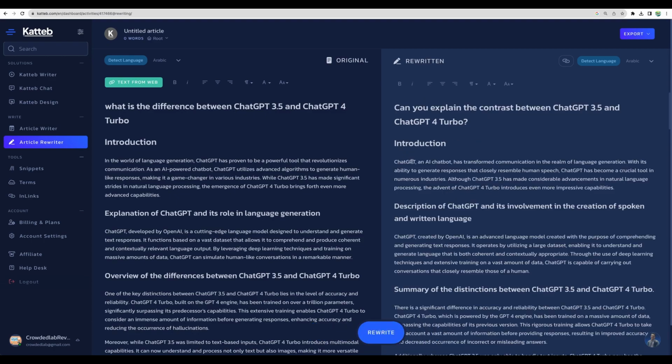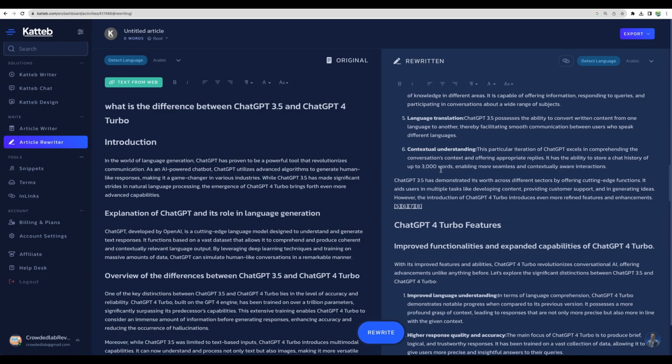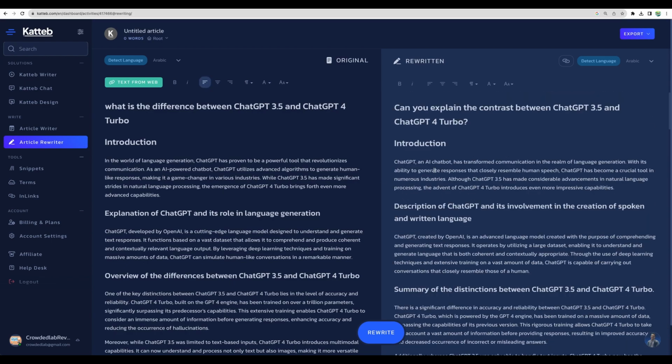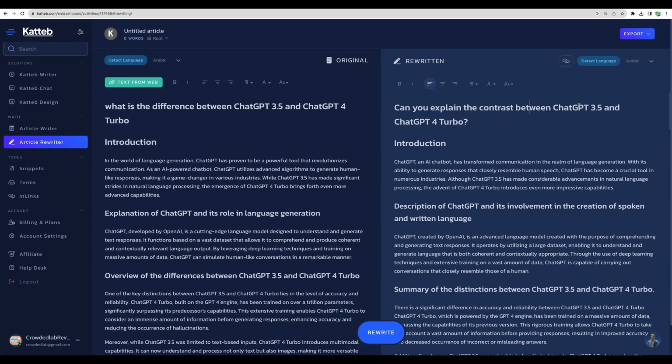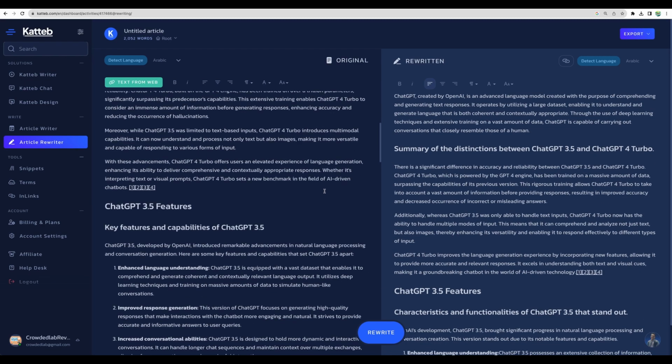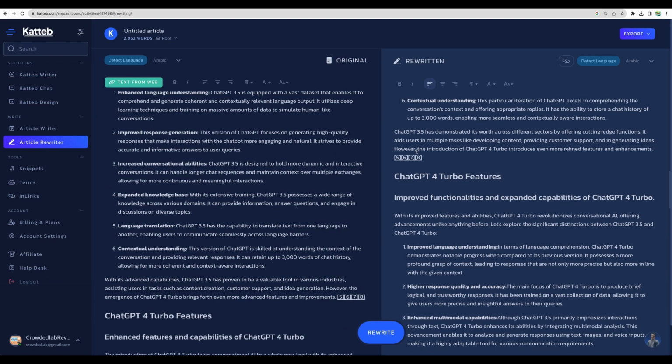All right, so here it is, our rewritten article to the right. So I believe if you switch to GPT-4, you maybe will get better results. I can see in the title, can you explain the contrast between ChatGPT? So I would keep difference here. That's how you can rewrite your articles.